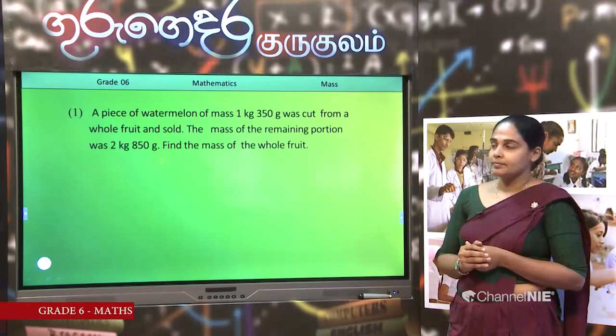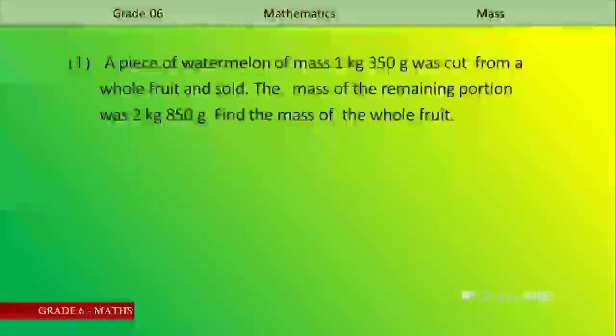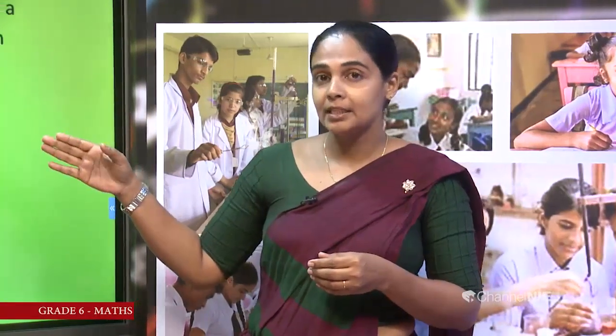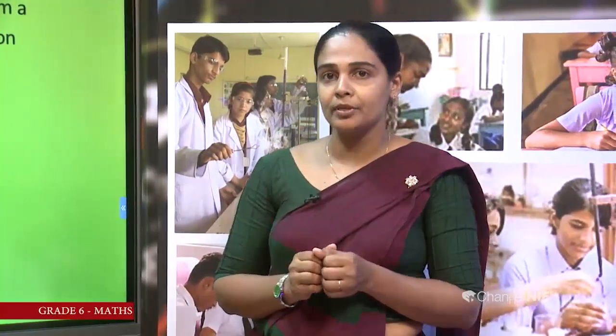Now, read this question. What is it? A piece of watermelon of mass 1 kilograms 350 grams was cut from a whole fruit and sold. The mass of the remaining portion was 2 kilograms 850 grams. Find the mass of the whole fruit. Now you have to find out the mass of the whole fruit. Then think of the method. By reading it, you can think of the method to obtain the answer.